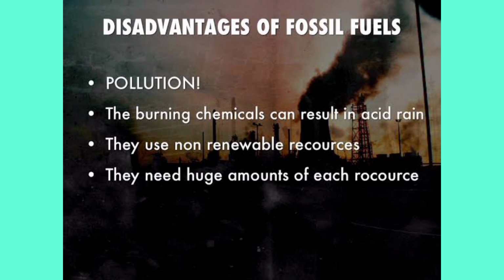So to produce each fossil fuel like coal, oil or gas, we are in need of decaying plants or decaying organisms. If we have a lot of decaying plants or decaying organisms, then we are able to produce the fossil fuels. Otherwise we are not able to produce fossil fuels anymore. So these are the disadvantages of fossil fuels that we have discussed in this lecture.